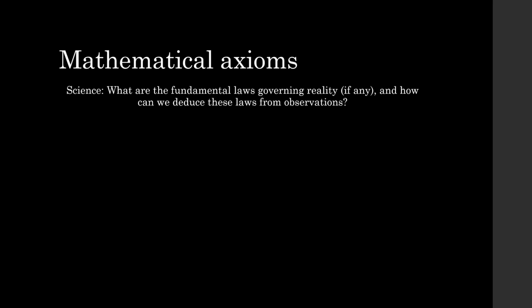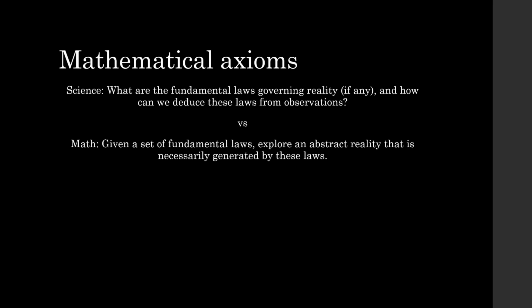We like to be a lot more factual, but that's also because we can afford to be a lot more factual. In some sense, mathematics is a lot easier because in mathematics we're given a set of fundamental laws, and in fact most of the time we invent that set of fundamental laws. And from that set of fundamental laws we explore the abstract reality that is necessarily generated by them. And so those fundamental laws are called mathematical axioms.